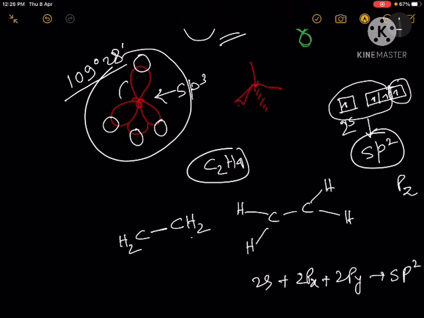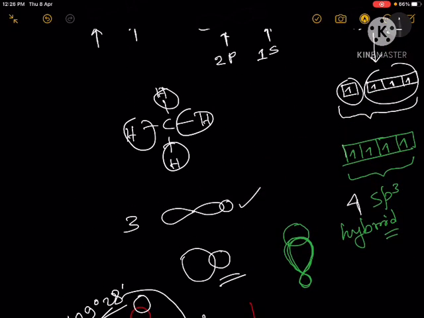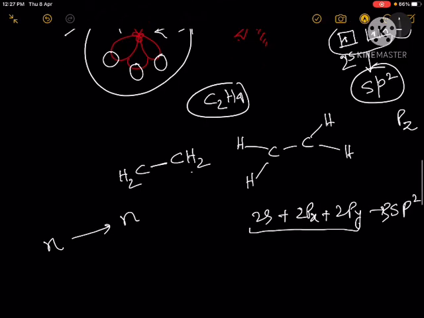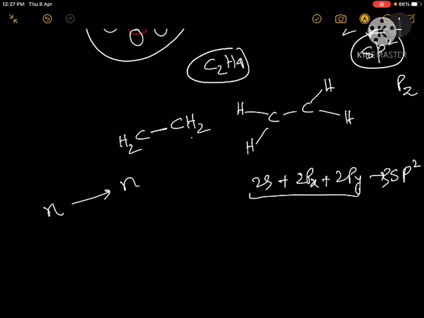Now again, because three orbitals are involved in the formation of hybrid orbitals, three sp2 hybrids will form, because in the previous case we had four sp3 hybrids. So this is the law of conservation of orbitals. If n number of atomic orbitals are involved in the formation of hybrid orbitals, then we will get n number of hybrid orbitals. The number of orbitals will always be the same. So in this case we will get three sp2 hybrids, and because these are formed by the combination of px and py, the hybrid orbitals will reside on the xy plane.